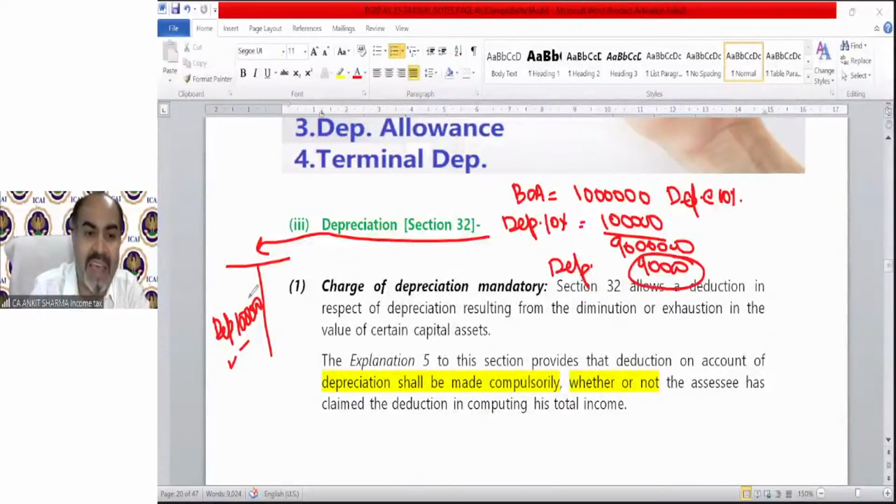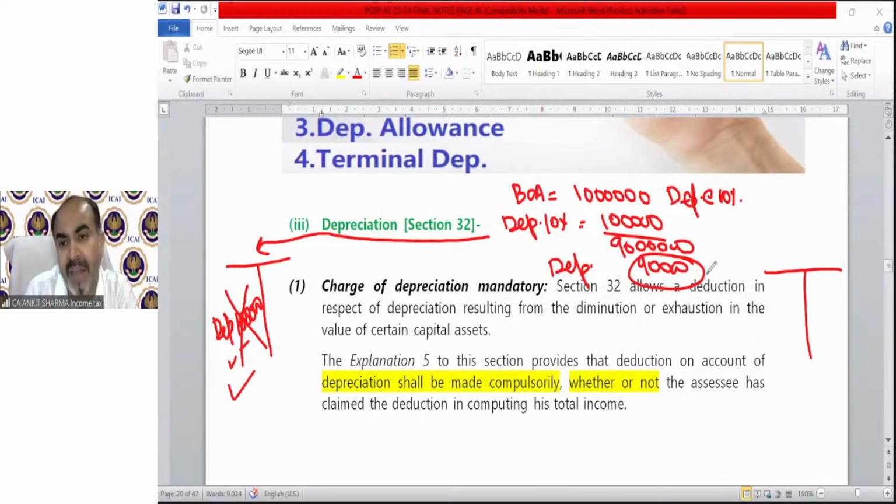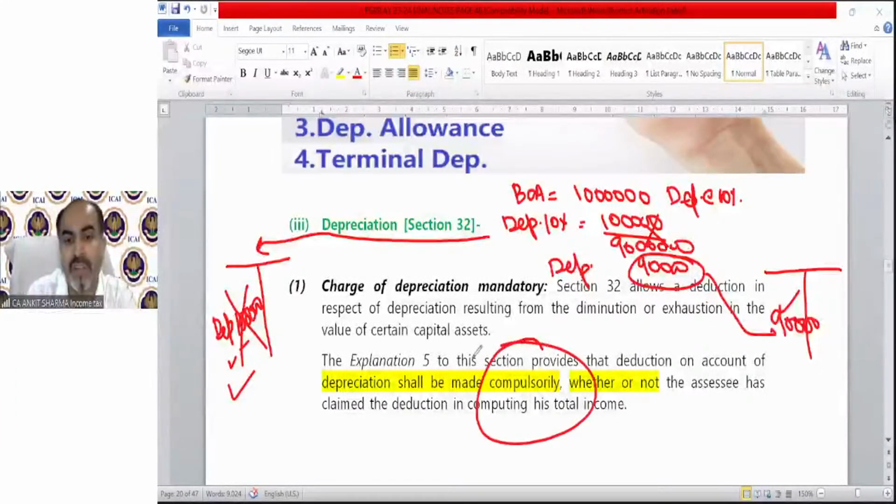Now this provision says, if the assessee does not claim this depreciation in his trading and profit and loss account, he does not want to claim it, then next year, if he wants to claim, depreciation of 90,000 can be claimed. This 1 lakh will lapse because the provisions say claiming of depreciation is compulsory. So either you claim it in your profit and loss account and reduce net profit, but even if you do not want to claim, then it's your loss. Government will assume that depreciation is deemed to have been allowed.